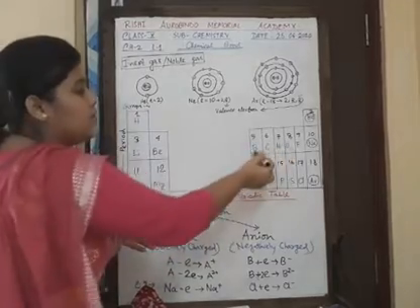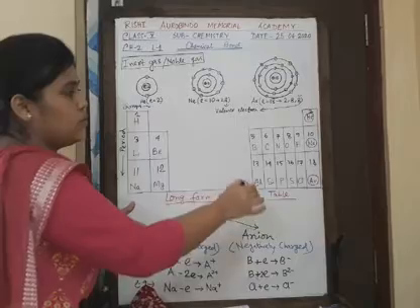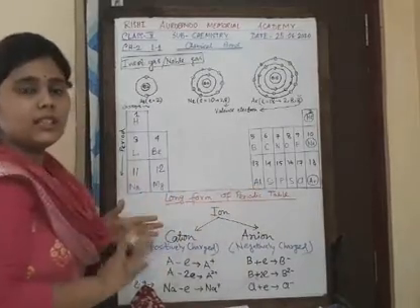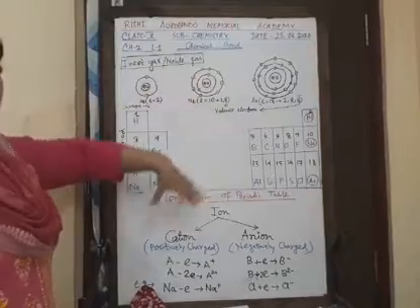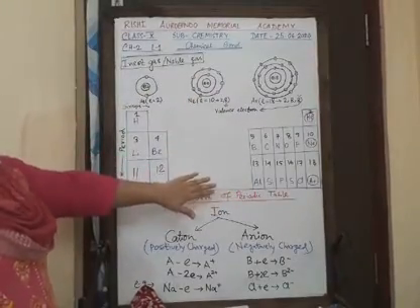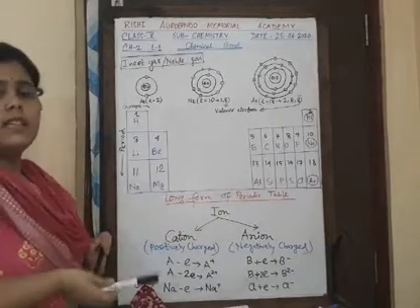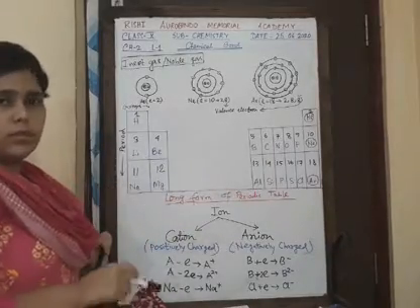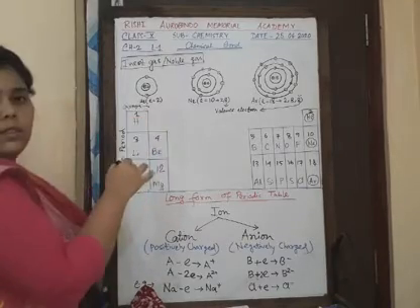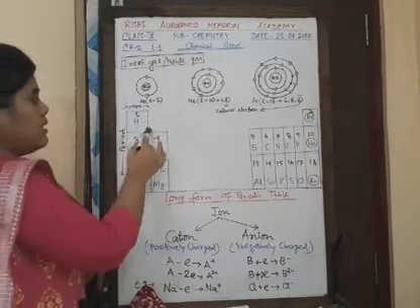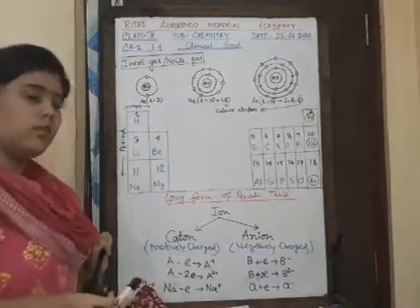So they have a tendency to achieve these 8 electrons to make their atomic nature stable. Okay, so this is the long form of the periodic table, and we know that each of the elements does not have a stable electronic configuration in its outermost shell. So helium has one electron in its outermost shell, hydrogen has one electron in its outermost shell, so it has a tendency to achieve helium's electronic configuration.